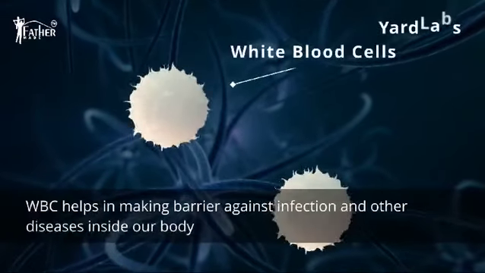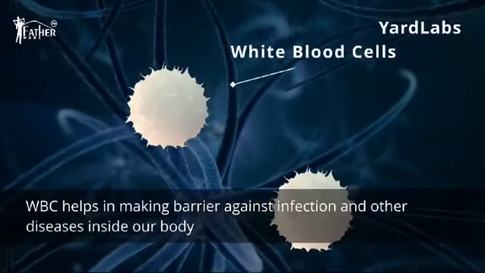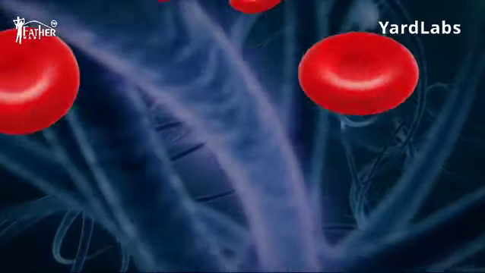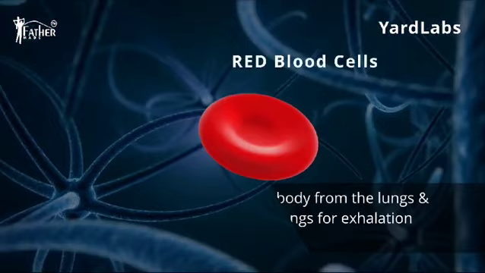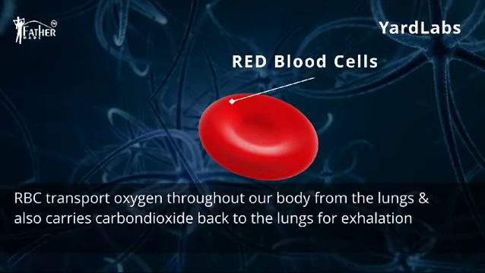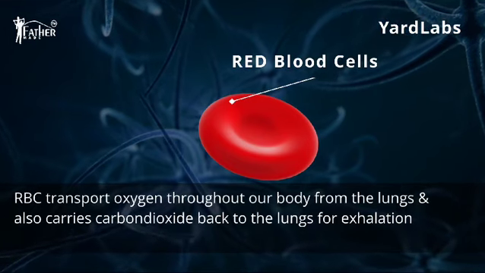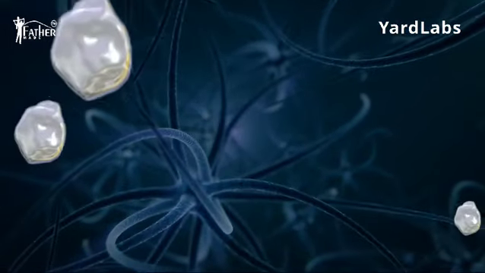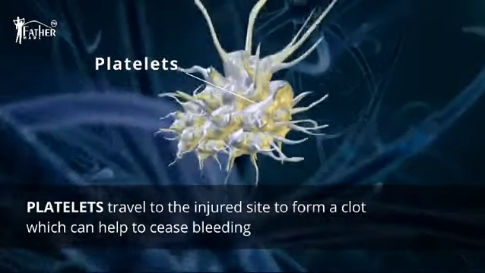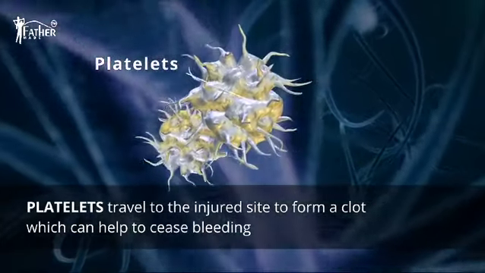WBCs help in making a barrier against infection and other diseases inside our body. RBCs transport oxygen throughout our body from the lungs and also carry carbon dioxide back to the lungs for exhalation. Platelets travel to the injured site to form a clot, which can help to cease bleeding.